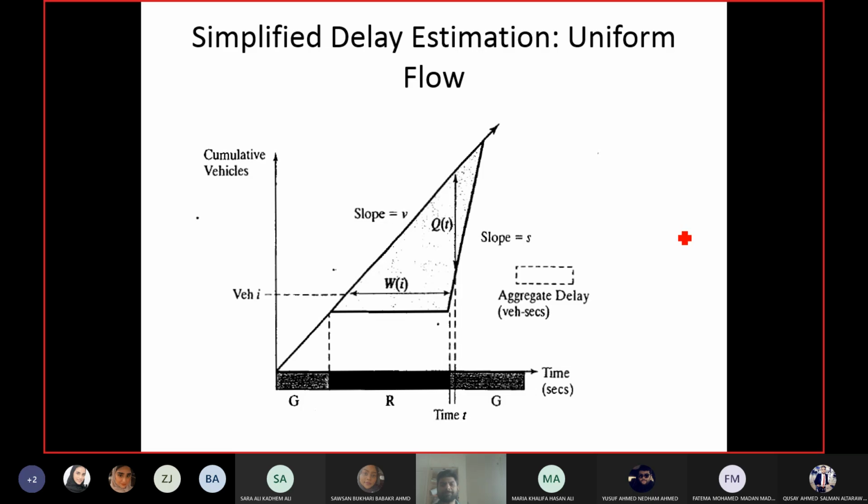Anyone? All of you are sleeping at 12 p.m. Sorry. Volume or density? Vehicle per unit time, volume or density? Hurry up. You cannot decide between two options.